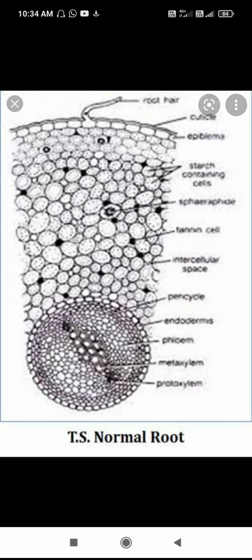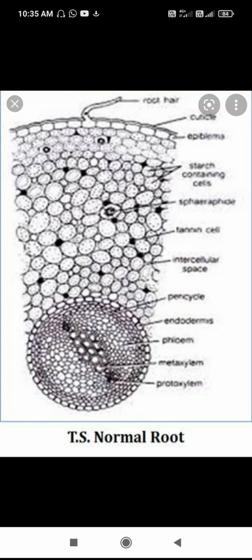Next, we have to discuss the cortex. The region below the epidermis is called the cortex. The outer cells of the cortex are large, and next are polygonal cells in many rows which store starch.